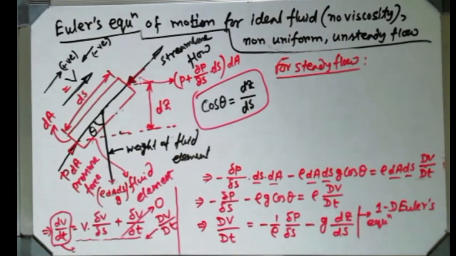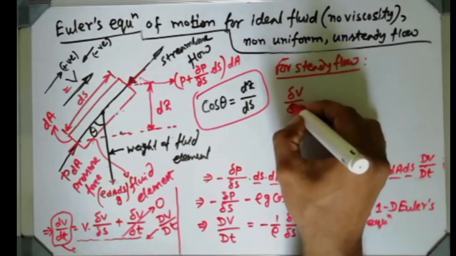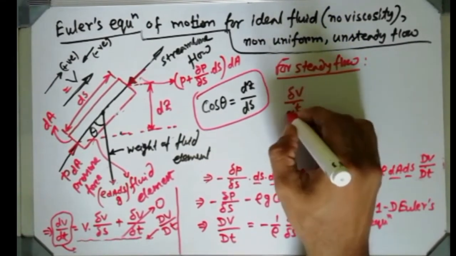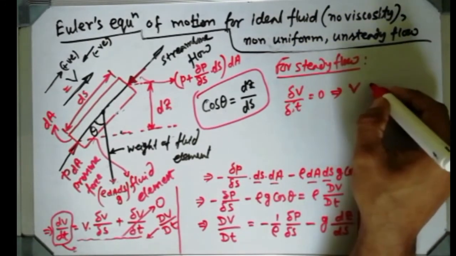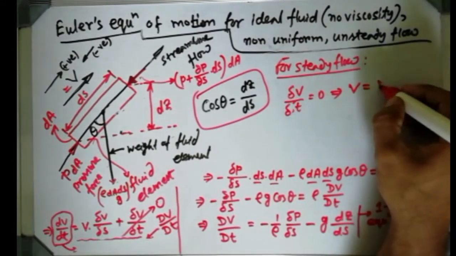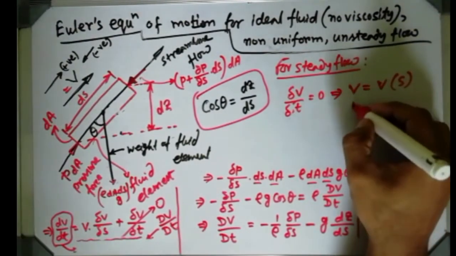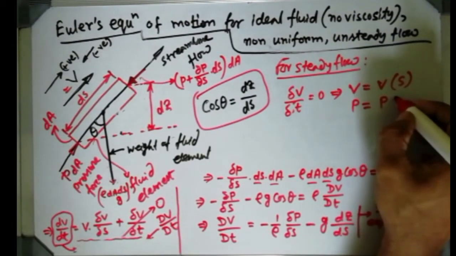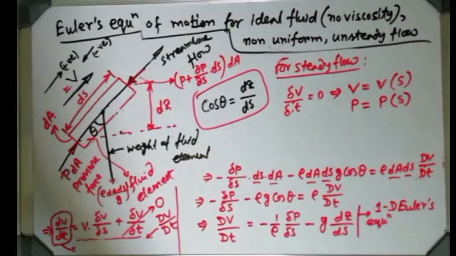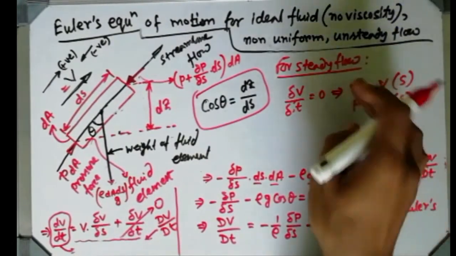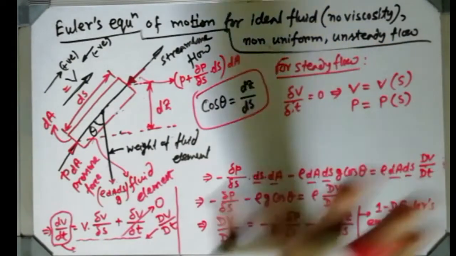Isn't it? When it is a steady flow, then we consider that del v del t becomes 0. While del v del t becomes 0, that means velocity is only a function of space, because the time parameter is gone. As well as we can say pressure is also a function of space. That means with distance, pressure and velocity both can change, because I am considering steady flow. So the time parameter is vanished.